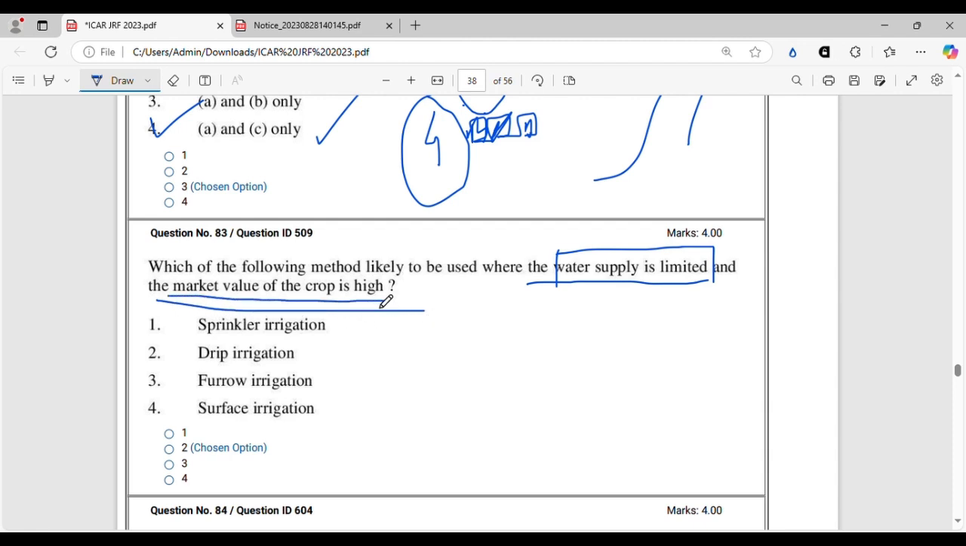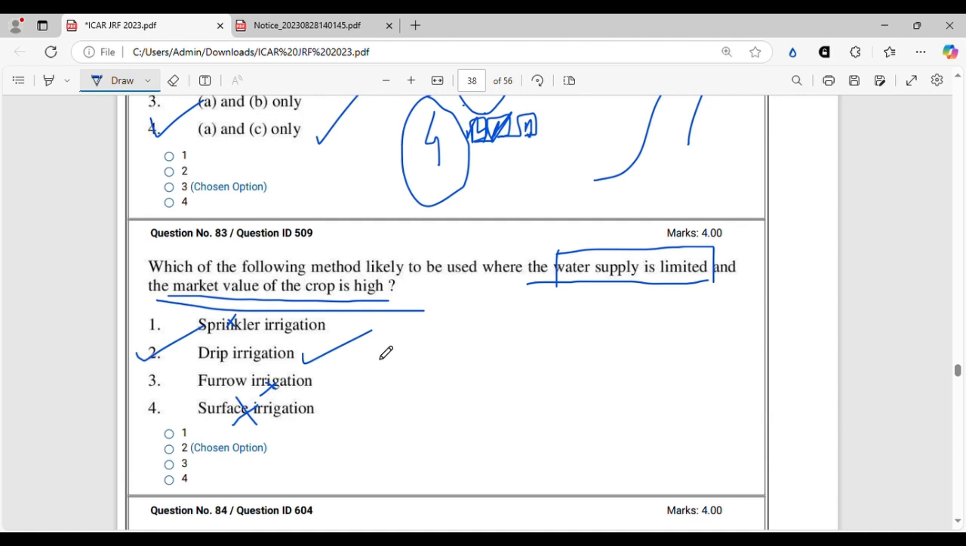Water supply is limited, so you cannot use surface irrigation. You cannot use any of this irrigation, and the answer will be drip irrigation. Since the market value also is high, so you need precise irrigation management. That's why drip irrigation will be the perfect option for this. And also another question comes, if you analyze all the previous year questions, you will see which of the following method is used where the water supply is unlimited and the market value of the crop is low. In that case, the answer will be surface irrigation, because that is the least labor consuming process and the easiest way of irrigating, having the lowest water use efficiency.